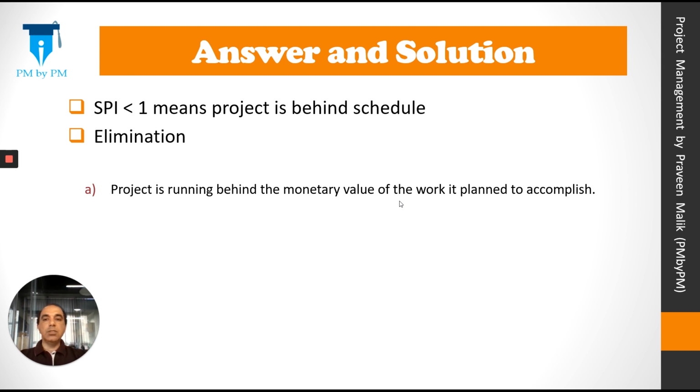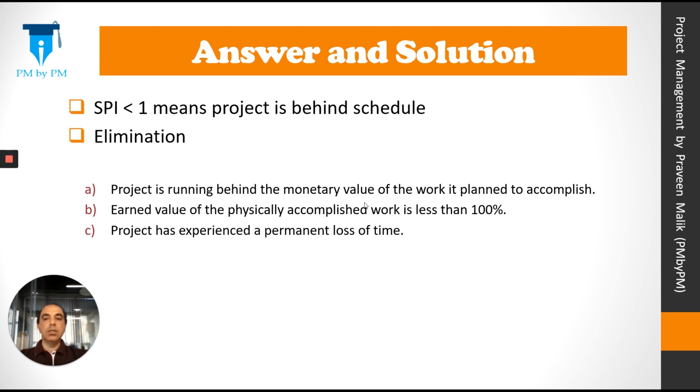So option A was project is running behind the monetary value of the work it planned to accomplish. This looks like a possible answer because it's talking about planned value. The option B was earned value of the physically accomplished work is less than 100%. This option is not telling us anything. Earned value could be less than 100%, but doesn't tell us if SPI is less than 1 or greater than 1.